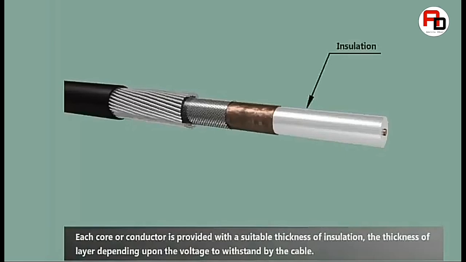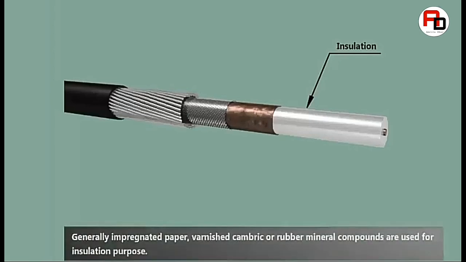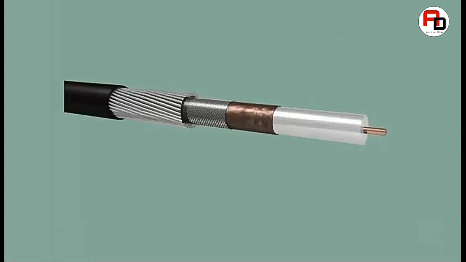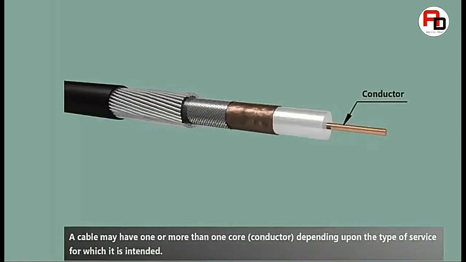Insulation. Each core or conductor is provided with a suitable thickness of insulation, the thickness of layer depending upon the voltage to withstand by the cable. Generally, impregnated paper, varnished cambric or rubber mineral compounds are used for insulation purpose. Conductor. A cable may have one or more than one core depending upon the type of service for which it is intended.